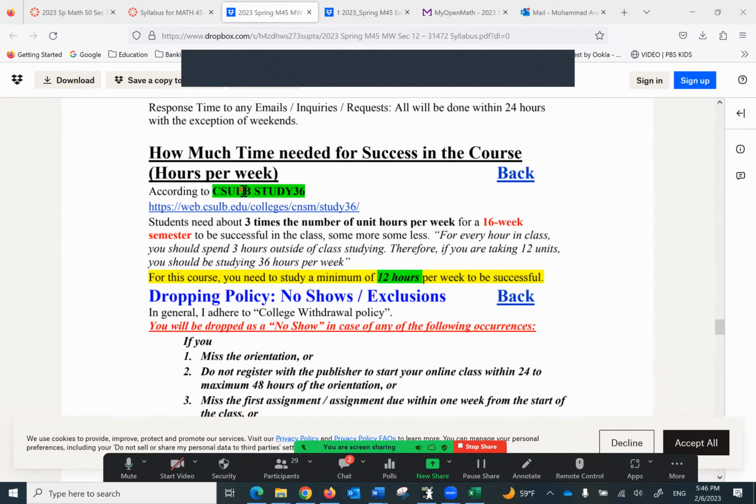How much time do I need for success in the course? I like this CSULB study 36, and you can look it up. In short, it says, for every unit, we need to study 3 hours outside the class. So this is a 4-unit course, 4 times 3. You need to study 12 hours outside the class to be on the safe side. And of course, it depends on prior knowledge of mathematics, and it changes from student to student, but that's the general rule of thumb.